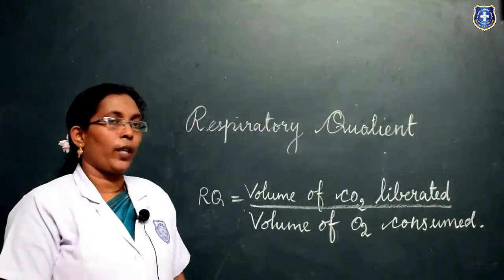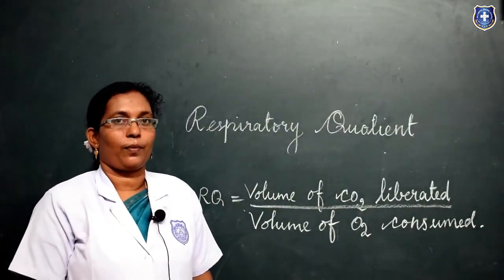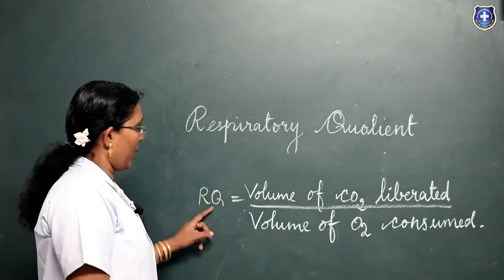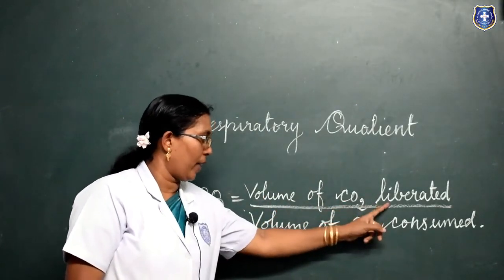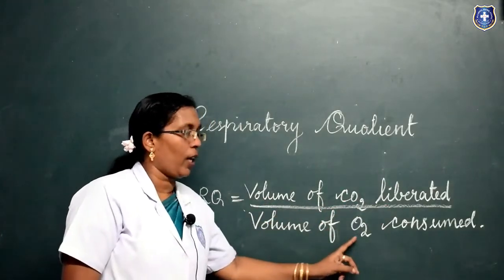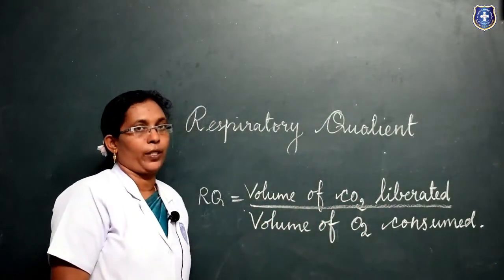Next we can see about the respiratory quotient. Respiratory quotient is the ratio of the volume of carbon dioxide liberated and the volume of oxygen consumed during respiration.